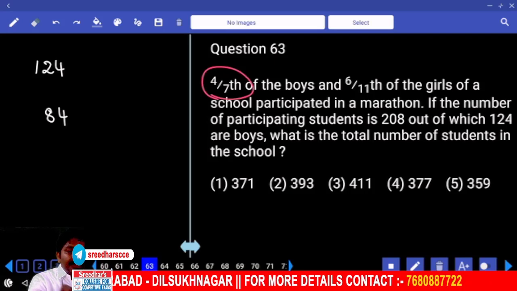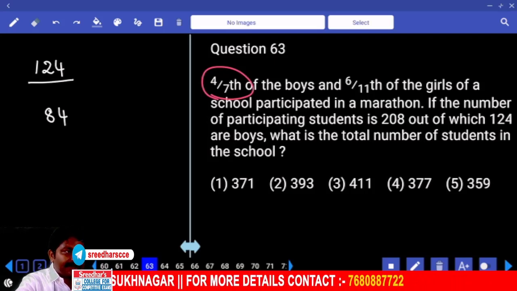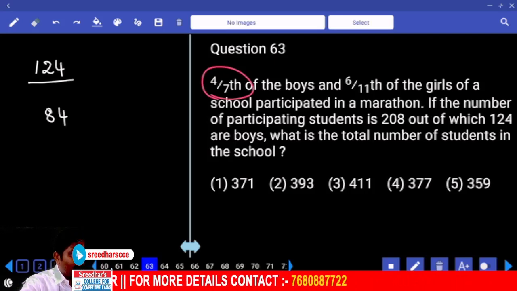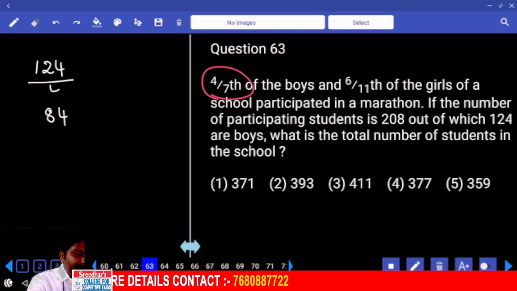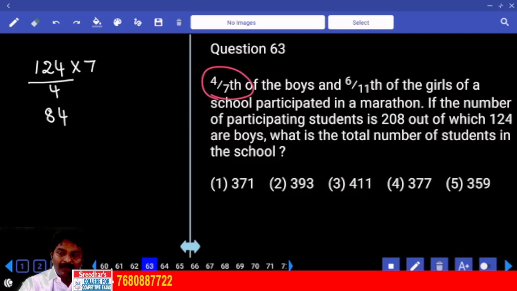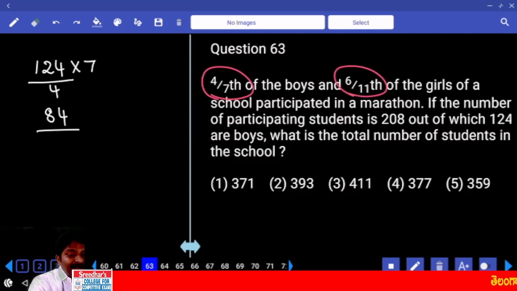4/7. So if you divide the number of participating boys by 4/7, you will get the total boys. That means divide by 4, and the denominator comes to the numerator. What fractional part of girls attended? Let me divide this by 6/11. 11 comes to the numerator. Are you okay?